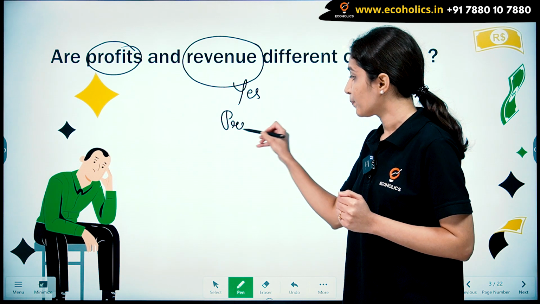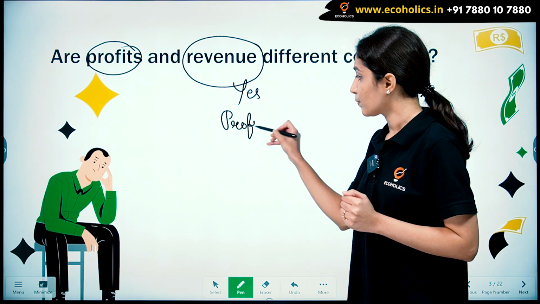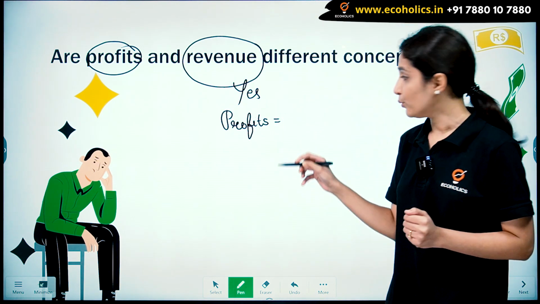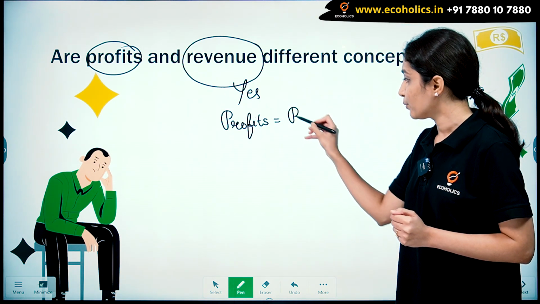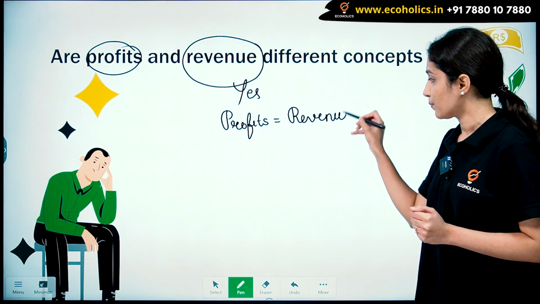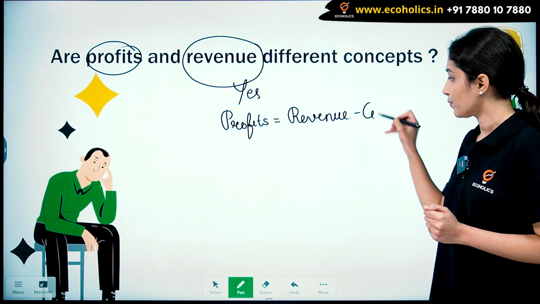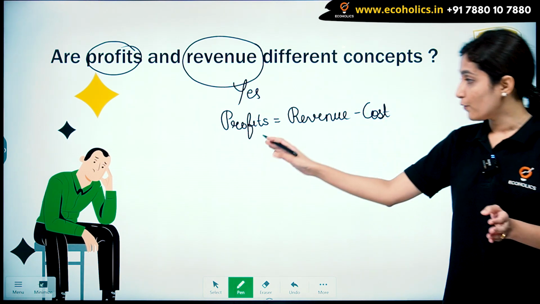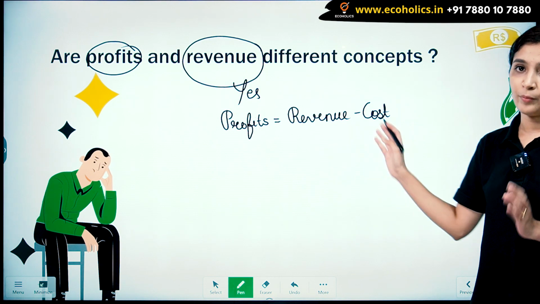Profits are equal to revenue minus cost. So this is profits. So profits is equal to revenue minus cost.